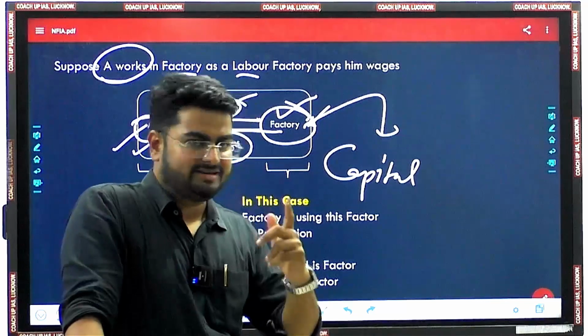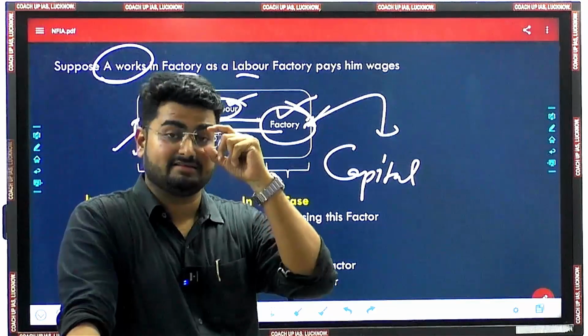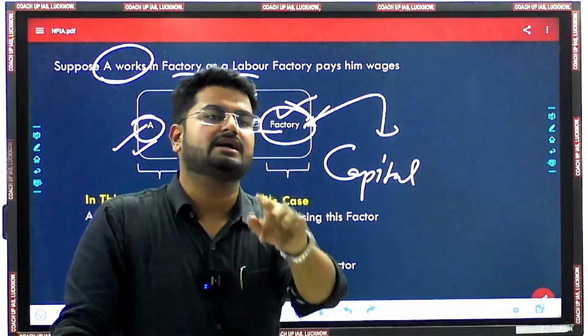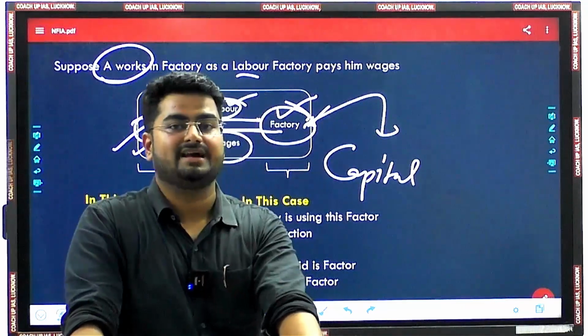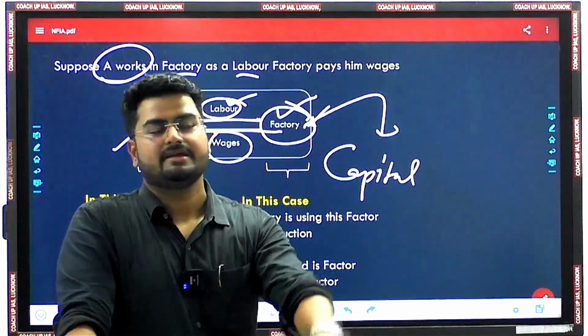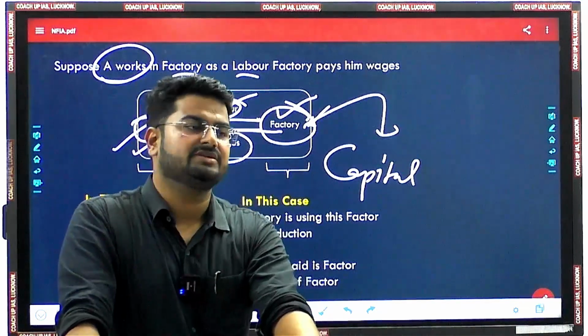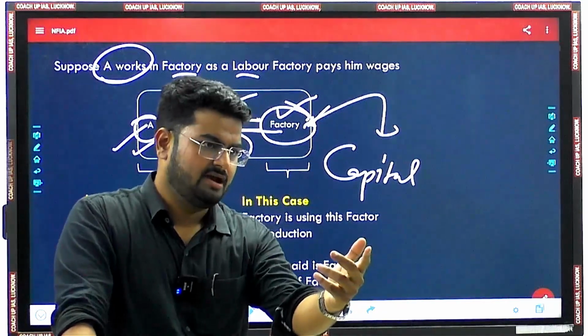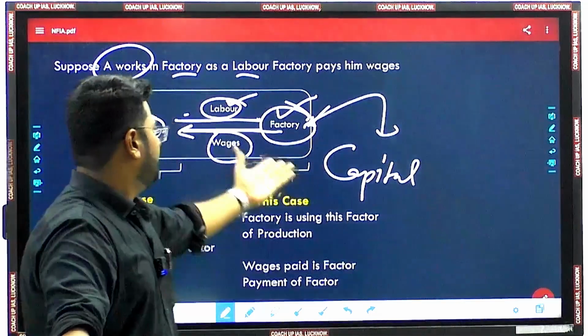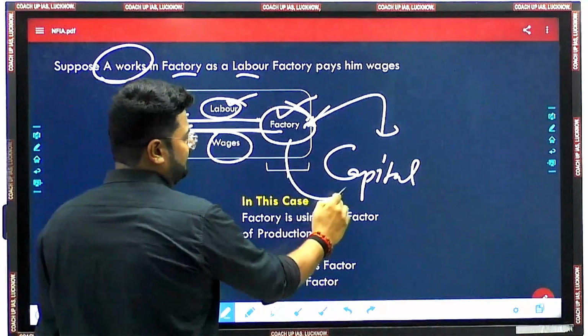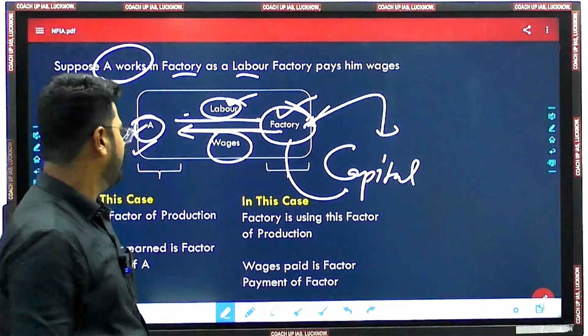So the interest received by this bank will be the factor income of the bank, because the bank has contributed to the production process. The capital which it has given has formed part of the factors of production, and for giving that, the bank is getting income, which is interest.